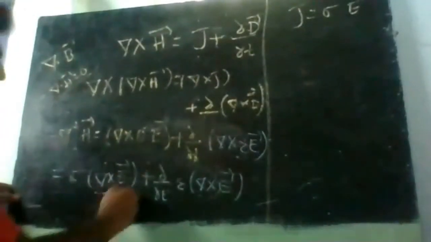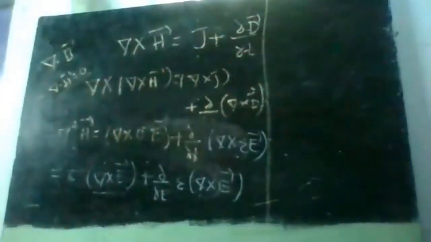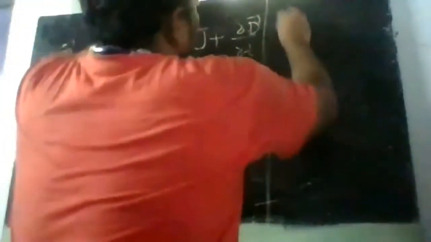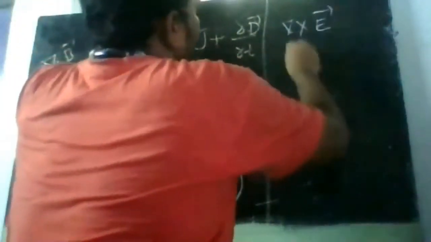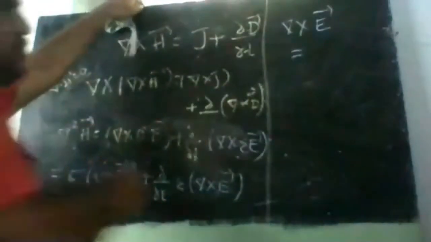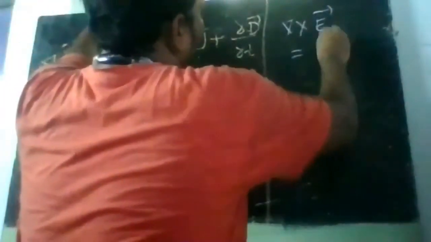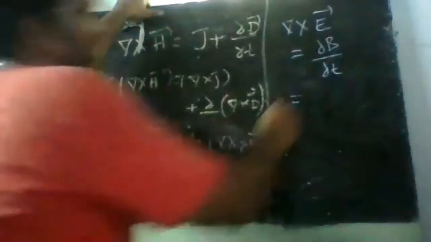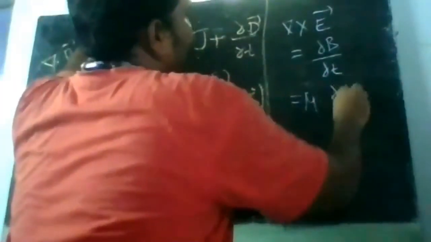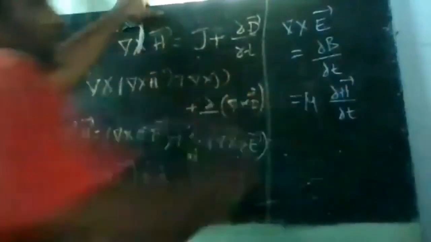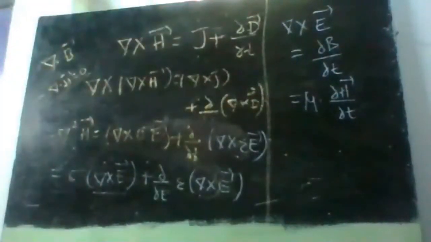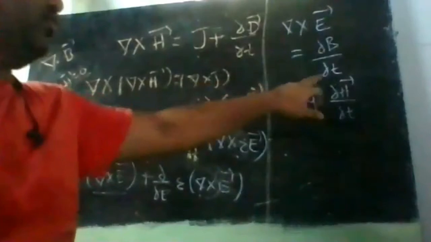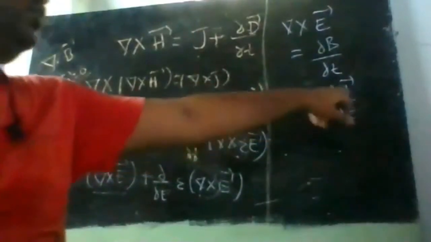Now use the second Maxwell equation, the Maxwell's equation from Faraday's law. What is it? Del cross E bar is equal to minus dou B bar by dou t. If I write B bar is equal to mu into H bar, put mu outside, so dou H bar by dou t. So del cross E bar can be written as minus dou B bar by dou t, or minus mu into dou H bar by dou t.